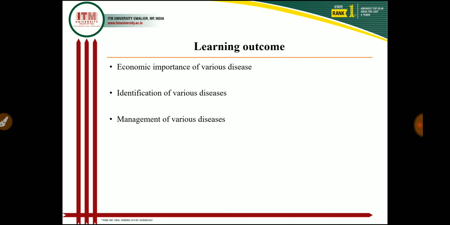Then in the learning outcome of today's lecture, I explained the 5 diseases, that is downy mildew, powdery mildew, rust, head rot, and mosaic, in which downy mildew disease is the most important. Rust is also very important in temperate and subtropical countries, in the winter months. And I also explained the causal organism, economic importance, symptoms, favorable conditions, disease cycle, and management of each and every disease. And I also explained how, on the basis of symptoms, you identify the particular disease. So these are the learning outcomes of today's lecture.